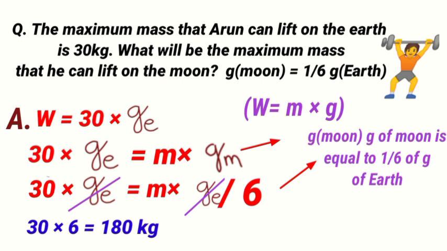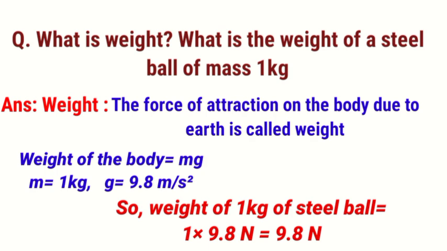Always remember, on the Earth the gravity is more, means you can lift a small mass. But because you have the same force, that force will be equal to a greater mass on Moon. Similarly, the gravitational pull exerted by the Moon is smaller than the gravitational force exerted by the Earth when the same object is on the Moon. As a result, the object's weight lowers, as the acceleration due to gravity on the Moon is about 1/6 of that on the Earth. Now, let's solve some fast problems.